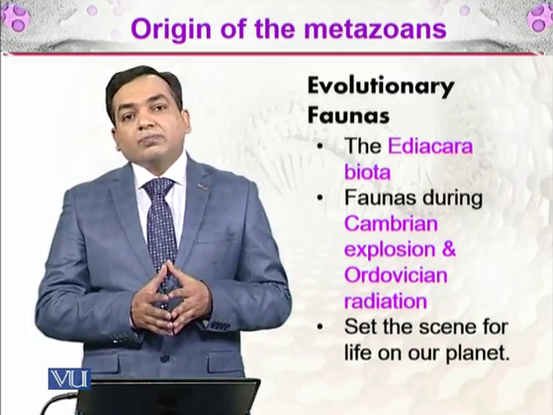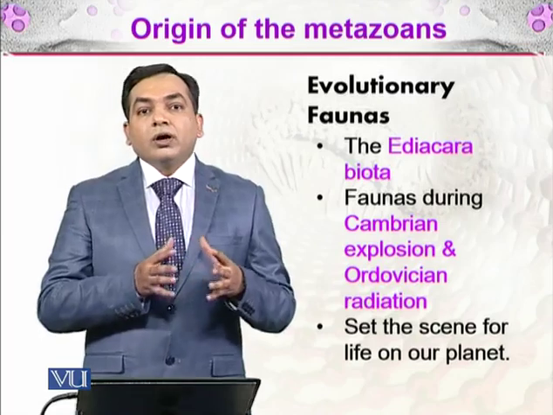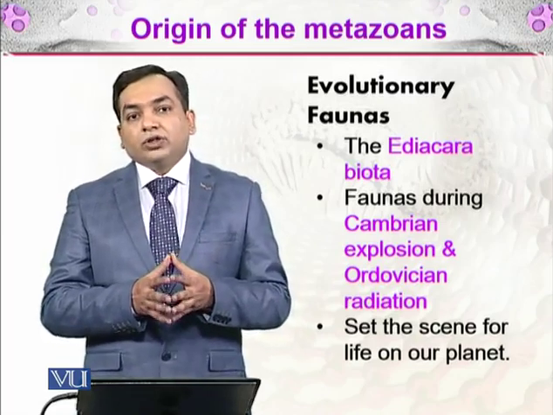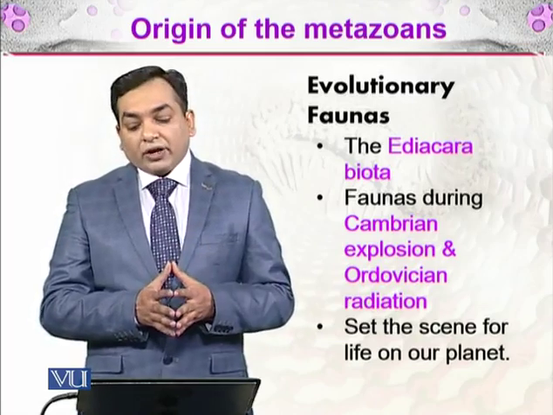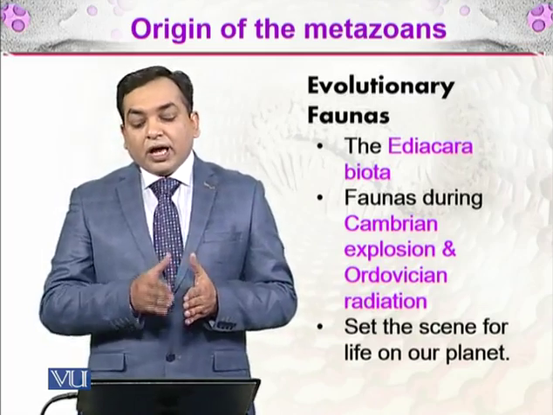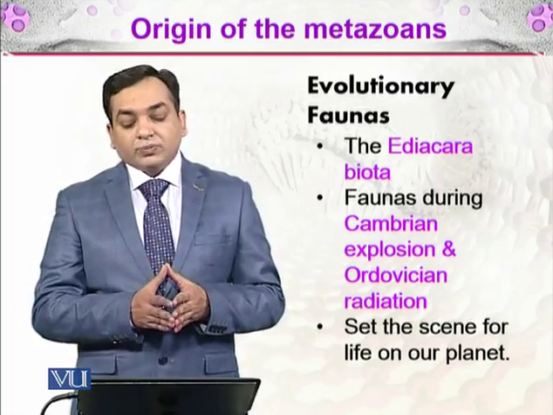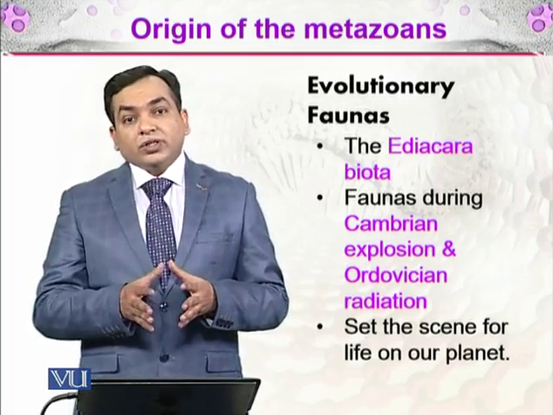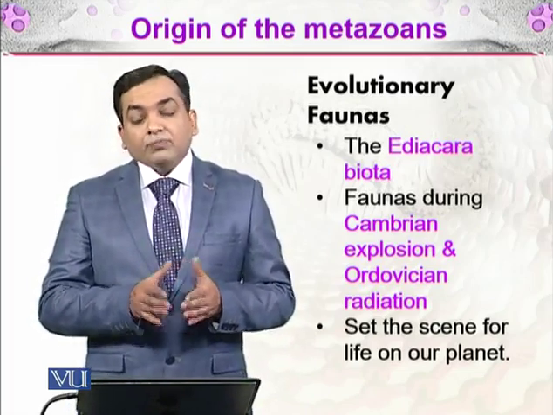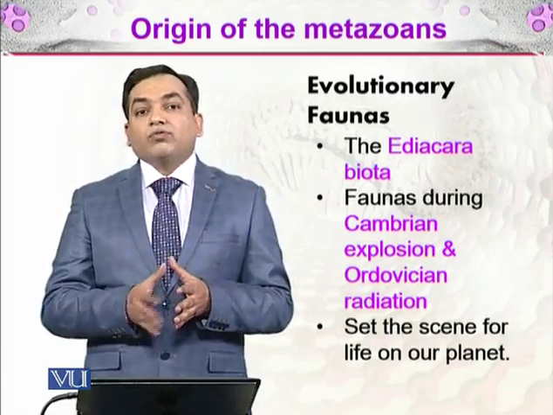Ediacara is a place, but there was also a particular period in our geological history, or biological history, that is called the Ediacaran period. And then there are the faunas relating to the Cambrian explosion and Ordovician radiation. We will be discussing all these 3 things in detail. And all of these faunas set the scene for life on the planet.